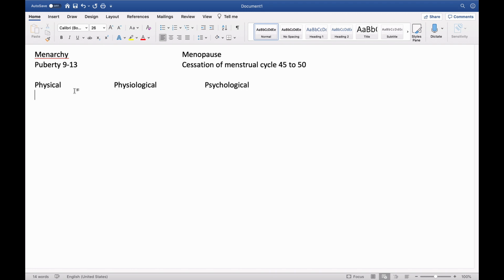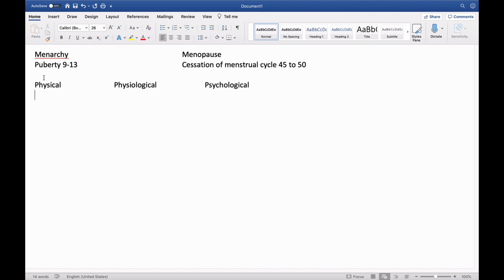There will be growth of pubic hairs, axillary hairs, then development of breast mass. All these are the physical changes, and even the smoothness of the skin, due to accumulation of more subcutaneous fat.